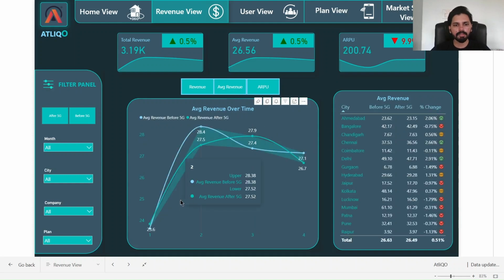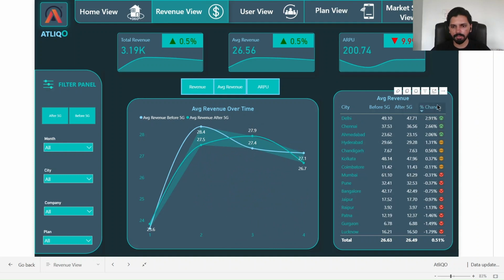In average revenue also, it's the same as the revenue. The revenue was low after the 5G implementation in the first period. In the second and third period, the average revenue was slightly increasing, same as the revenue. And after the third, going towards the fourth period, the average revenue started declining. Based on the cities, Delhi, Chennai, and Ahmedabad are the most affected in the average